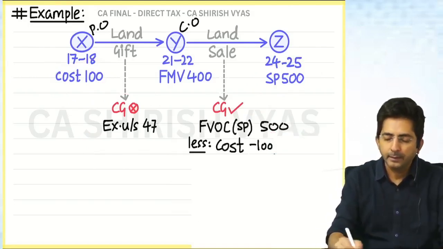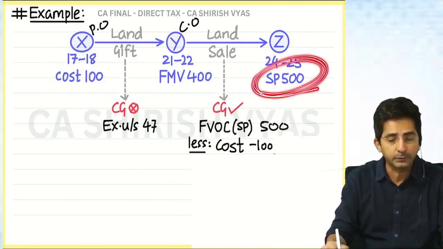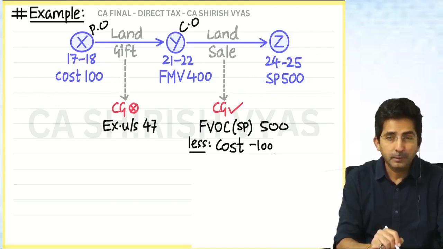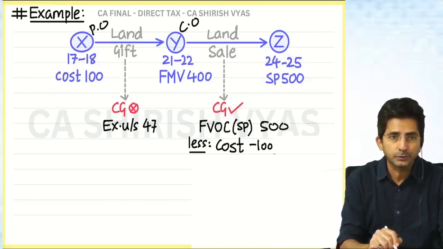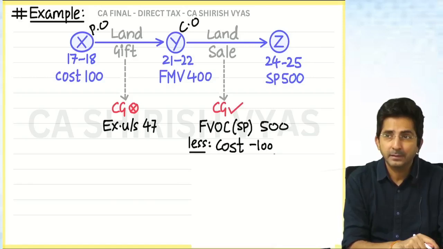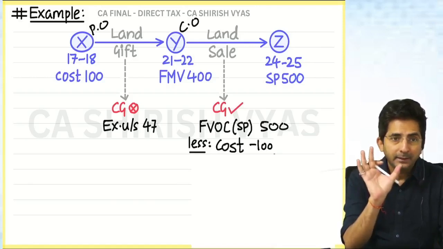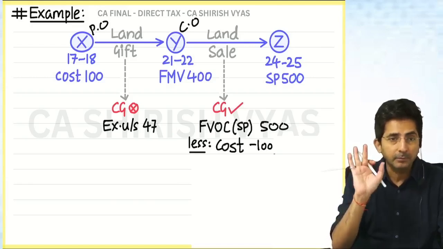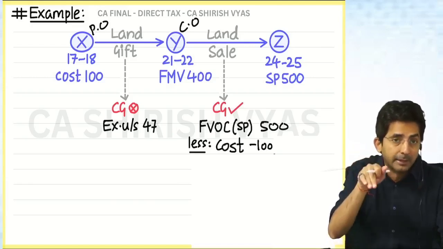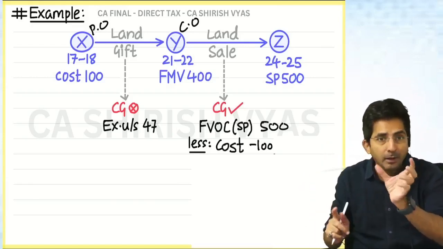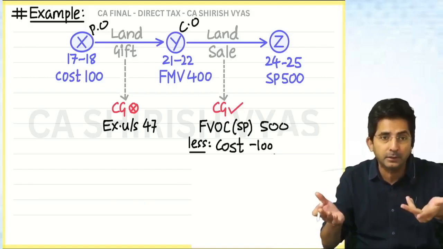I have done it correctly. I have taken 500 as the FVOC, cost as 100. But you know, sometimes under income from other sources, gift is taxed. I'm saying sometimes because under income from other sources, "I am Dr. LC" is exempt. Remember the keyword: I am Dr. LC. Certain gifts are exempt, but sometimes it is taxable, and again I'm saying sometimes, only if the value exceeds 50,000. In gift, remember I gave 50,000 amount: up to 50,000 exempt, but above 50,000 taxable.